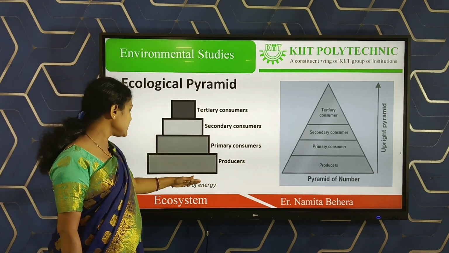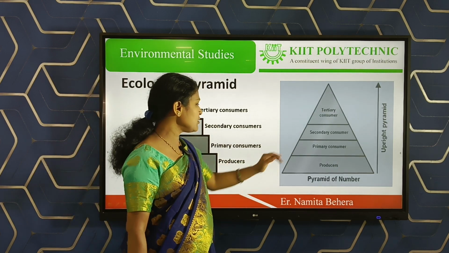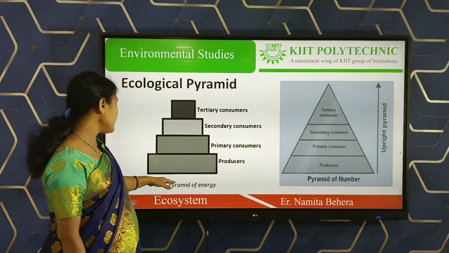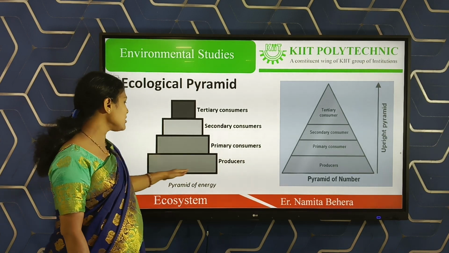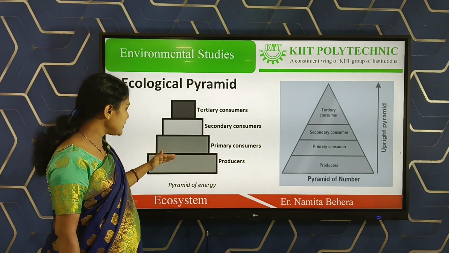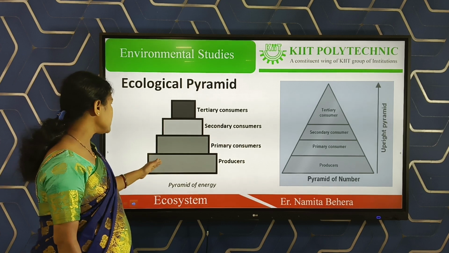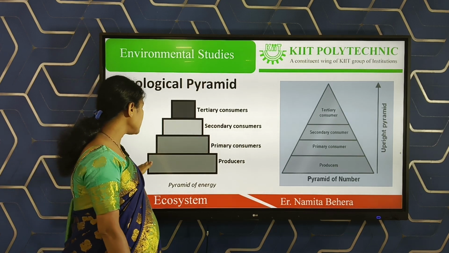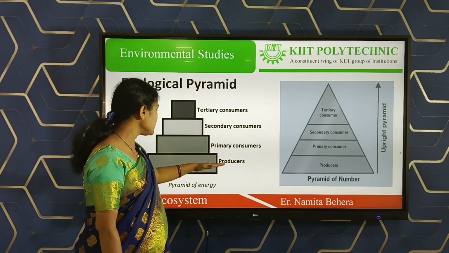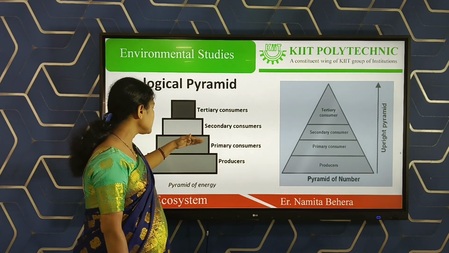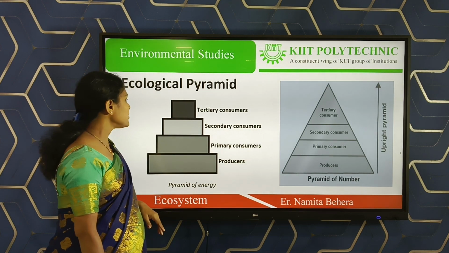These are the pictures of the pyramid of energy. These are the pictures of the pyramid of numbers. The pyramid of energy: first are the producers, the higher trophic level. They begin at the bottom of the ecological pyramid, starting from bottom to top. So from the bottom, these are the producers. Then second is the primary consumers, third is the secondary consumers, fourth is the tertiary consumers.